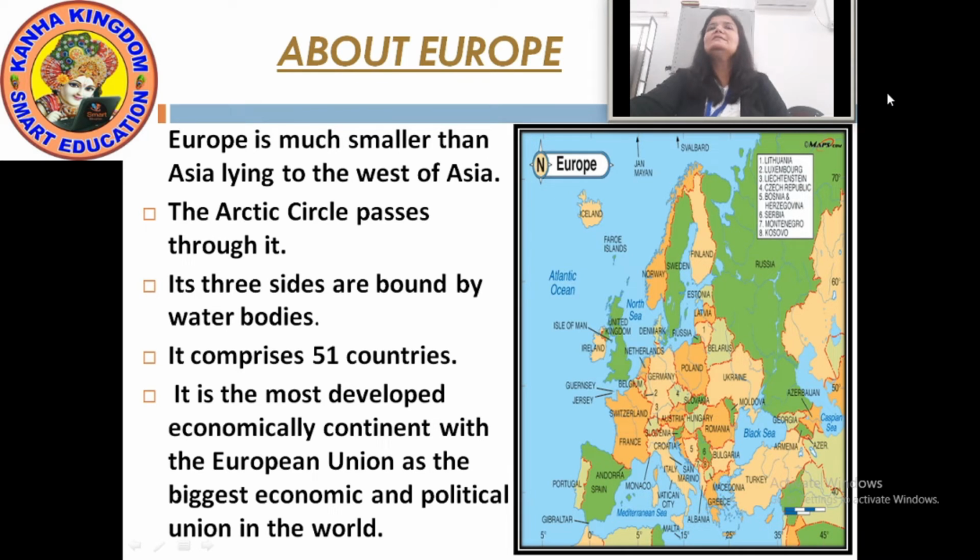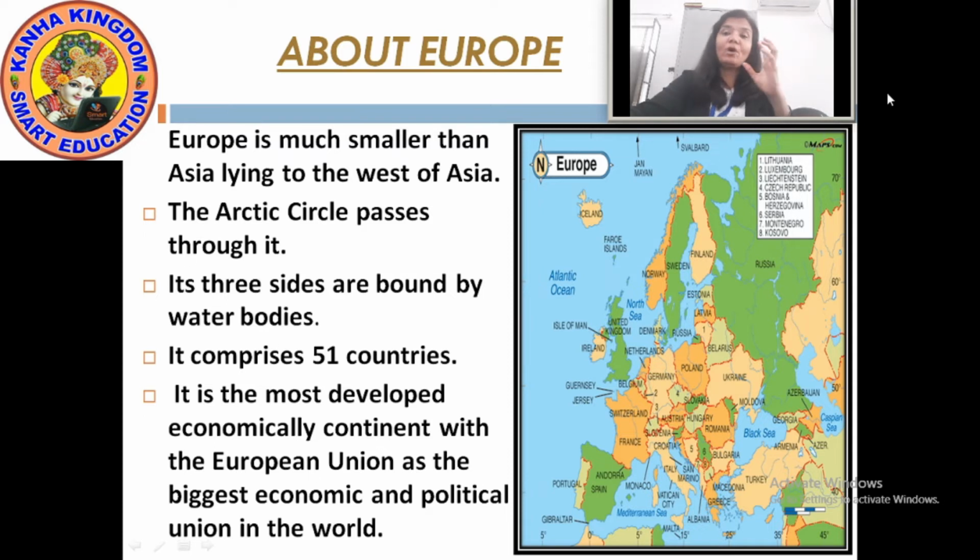Now Europe is much smaller than Asia, but it lies to the west of Asia. When I showed you the picture while we were discussing the Asia continent, you must have seen which continent was big and which was small in area.